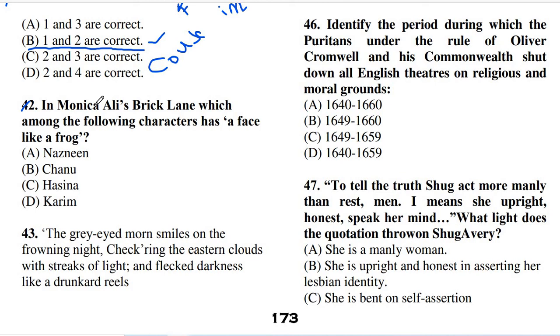We have to tell which character has a face like a frog, and the right answer of question number 42 is Chanu. So Chanu has a face just like a frog, and the book was first published in 2003.